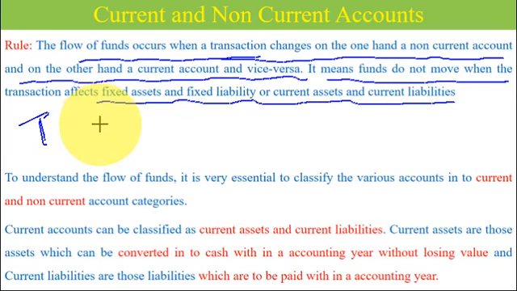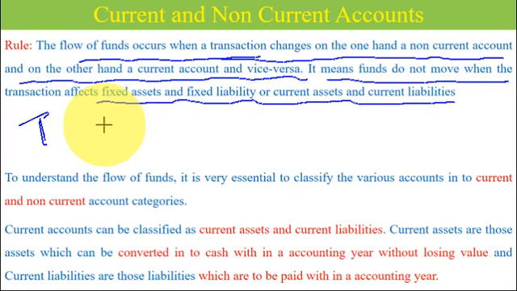Cash is a current account, machinery is a non-current asset, so there is a flow of funds in this transaction. Let's take another example. 10,000 rupees received from debtors. In this case, debtors and cash are both current accounts. So the entry is cash account debit to debtors account. That means both accounts involved in this transaction are current assets accounts. Hence, there is no flow of funds in this transaction.